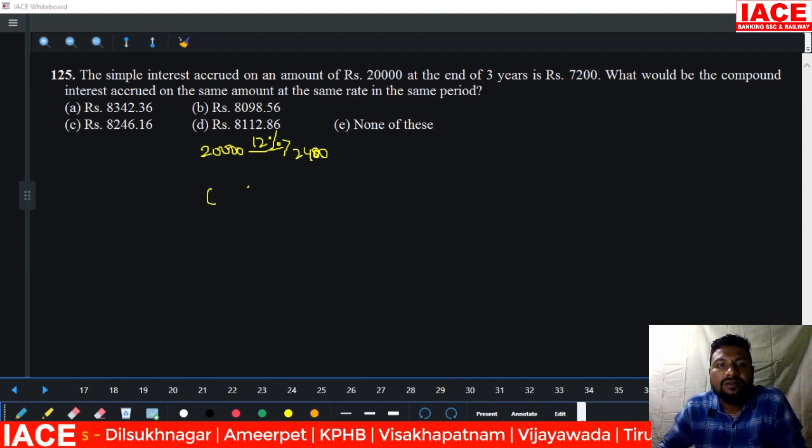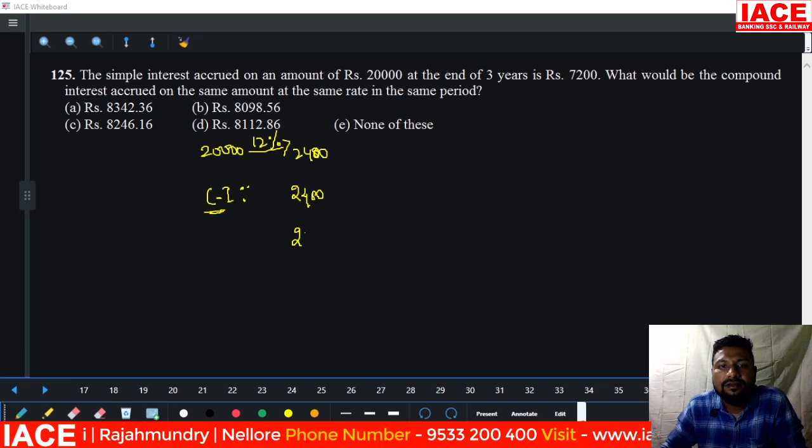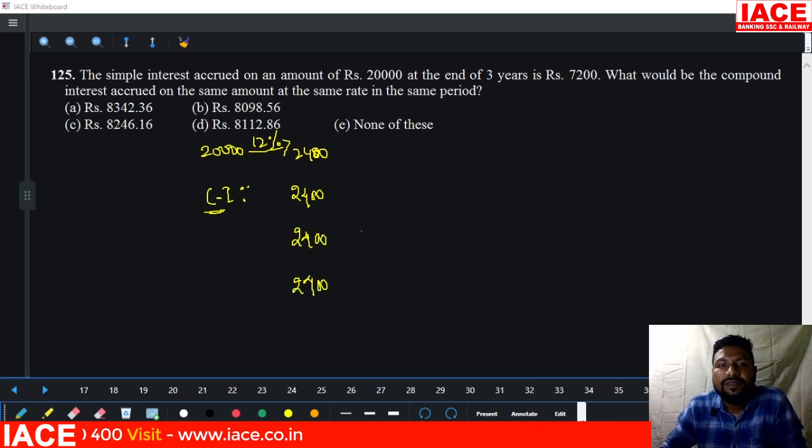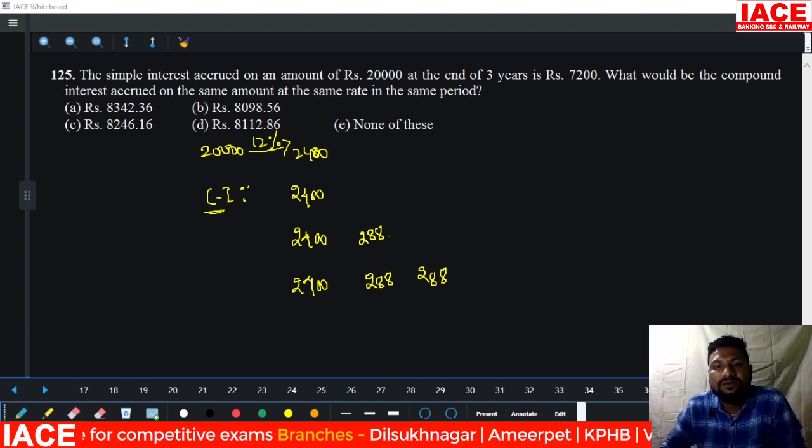Now coming to the compound interest, as per the compound interest we can observe first year 2,400, second year 2,400, third year is also 2,400. Take 12% of 2,400: 12 times 24 is 288. Here is 288, here is 288, here is also 288. Again you have to take the interest on interest. 12% of 288.